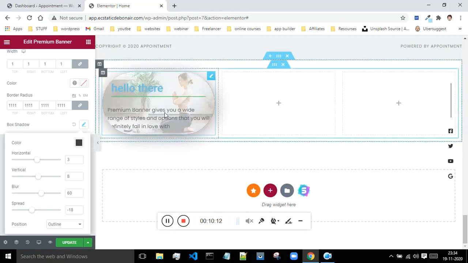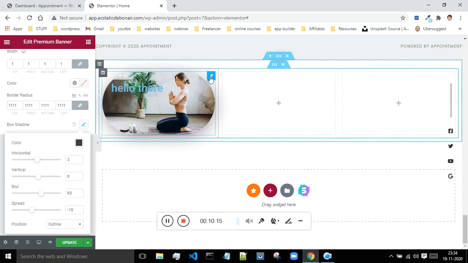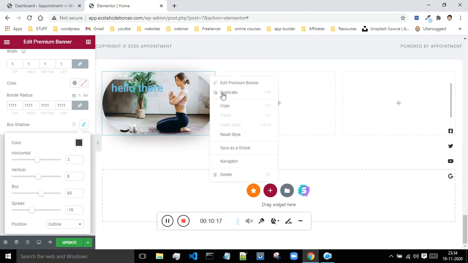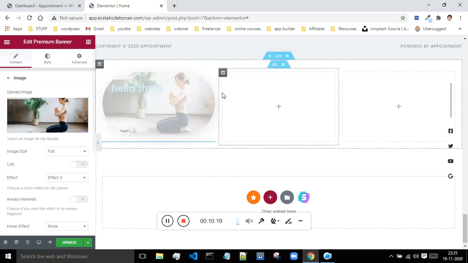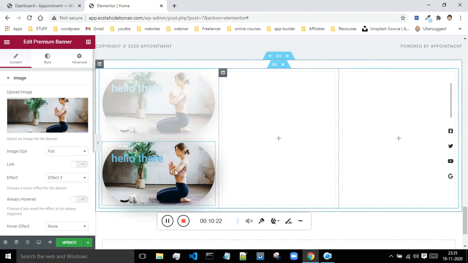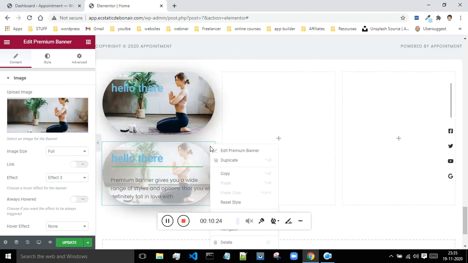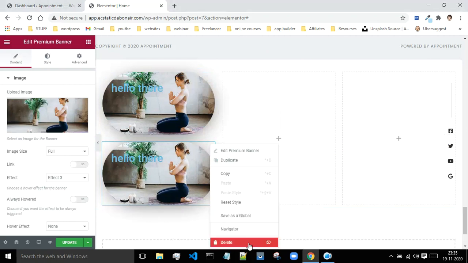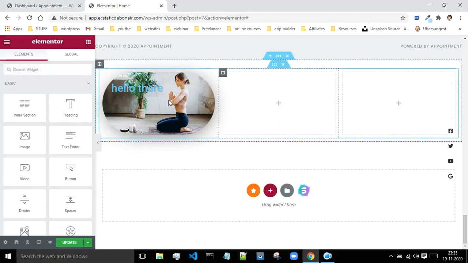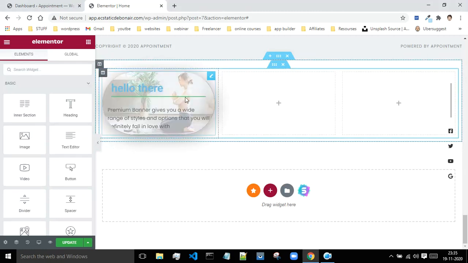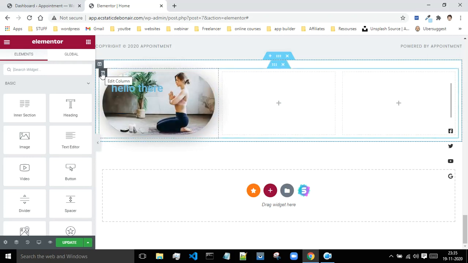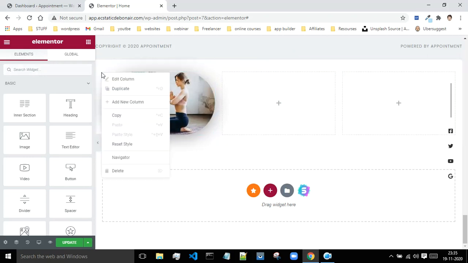If you want to duplicate this, then do one thing, just click on this pencil icon, right click on it and click on duplicate. Whatever is there inside of this container will get duplicated. Oops, it got duplicated vertically. I don't want it to get duplicated vertically. I want it to get duplicated horizontally. So now let me just remove this. If you want to duplicate this element horizontally, then click on this column tab, right click and click on duplicate.